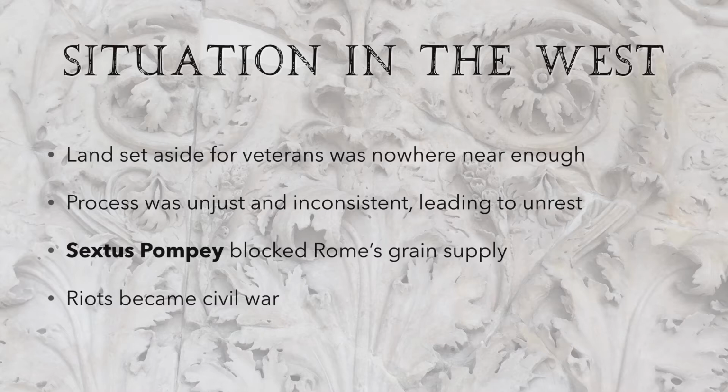While all that was happening, Sextus Pompey, son of Pompey, Caesar's former enemy, had built up a fleet and he was blocking Rome's grain supply, which had to come in from overseas. And so the riots, because of these food shortages, escalated into civil war.